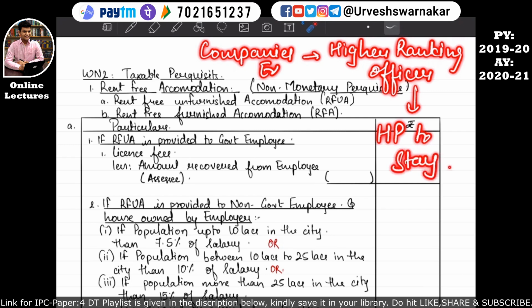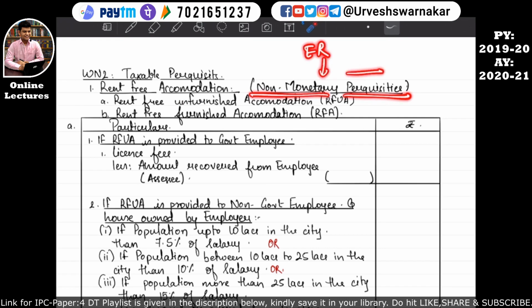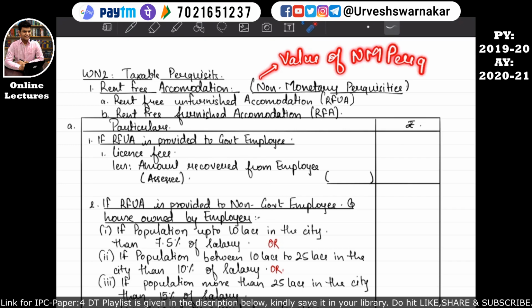So that's why this taxable perquisite, which was a non-monetary perquisite given by the employer to the employee, is considered as taxable. I hope you all have understood this rent-free accommodation non-monetary perquisite, and how to calculate its value, so that this value that we have derived we can take in the computation of income from salary. I hope this is quite clear.